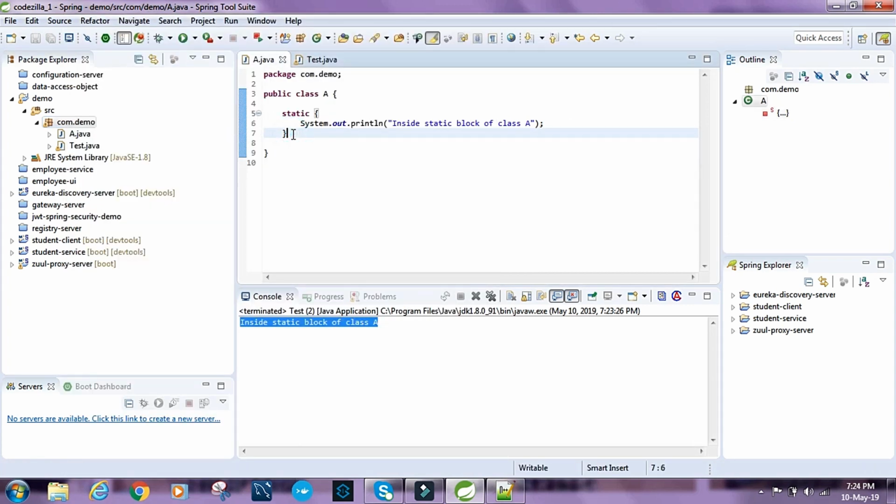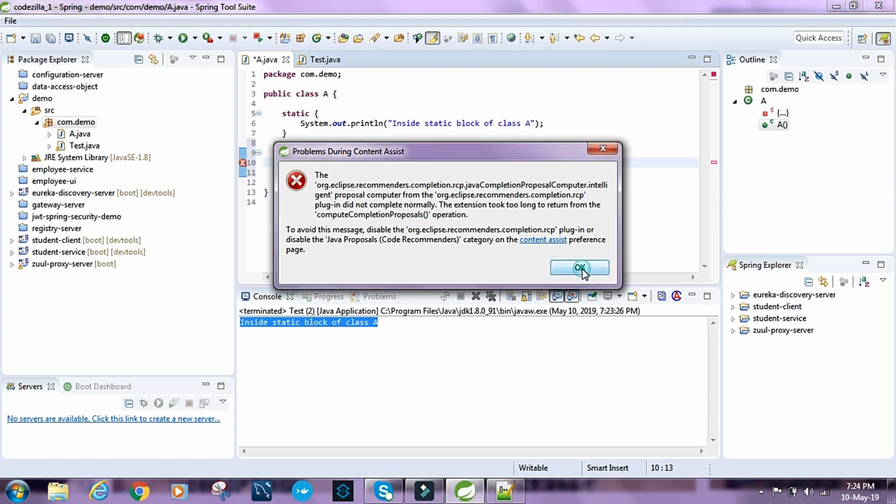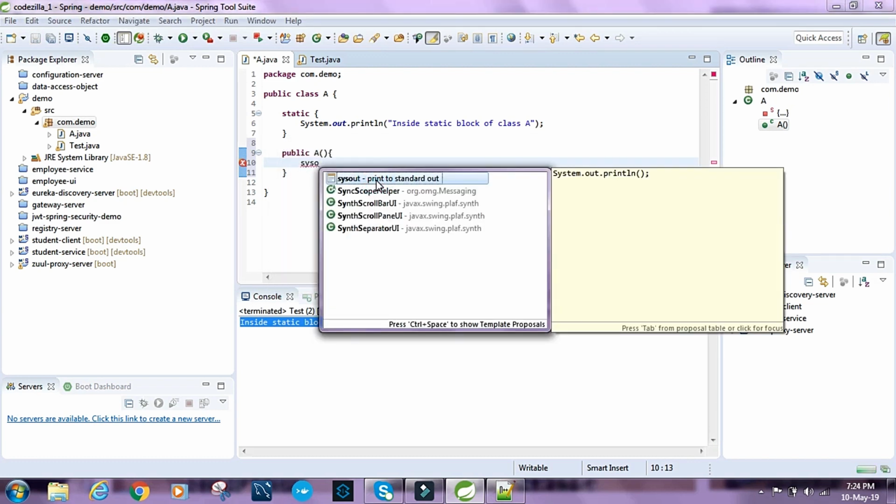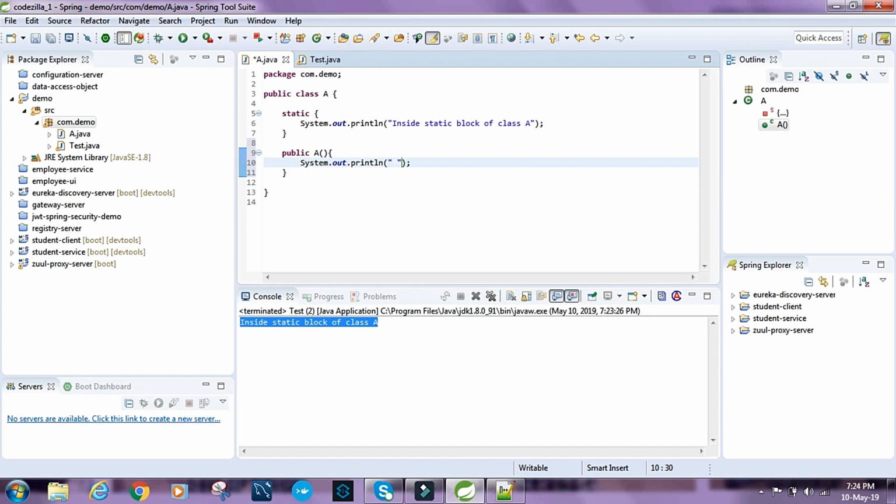Let's have a public constructor for this class, public A, and let's just print "Inside constructor of class A".